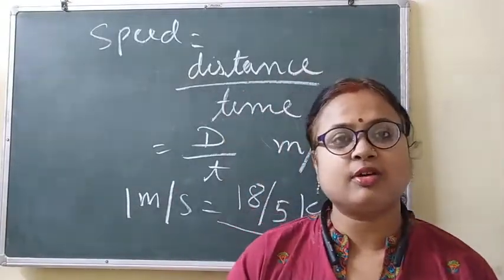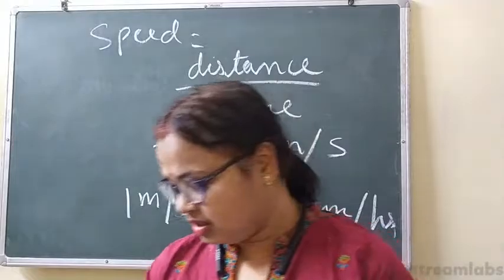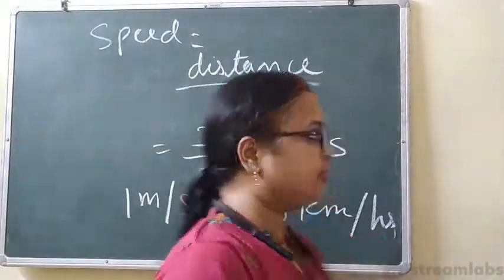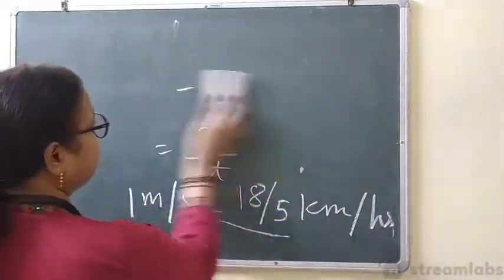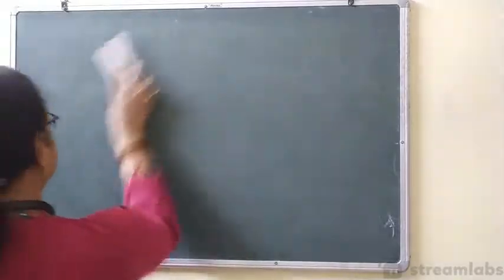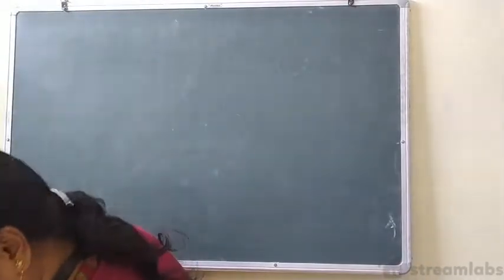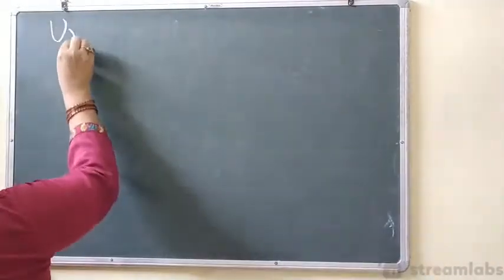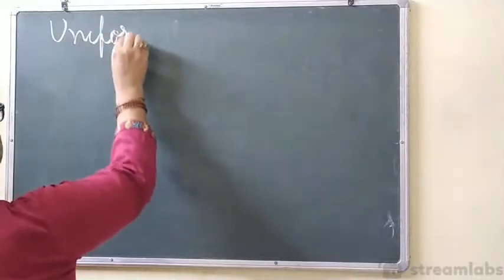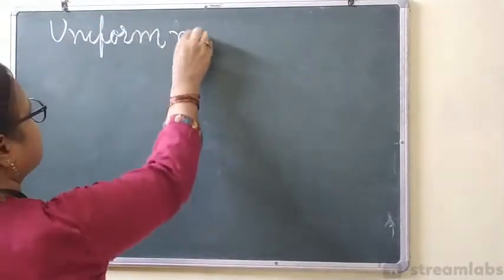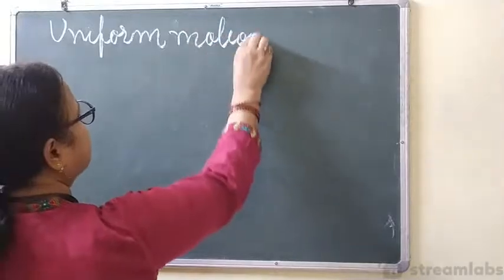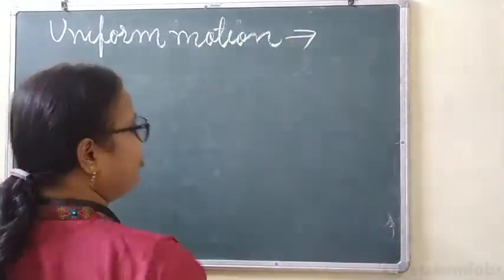Now I'm going to discuss uniform motion and non-uniform motion. Uniform motion.